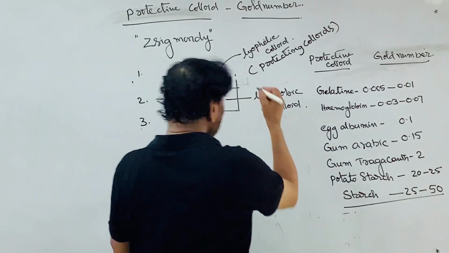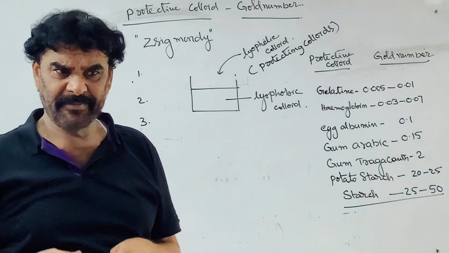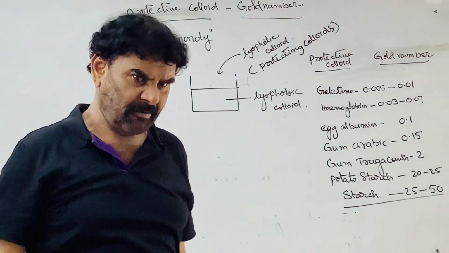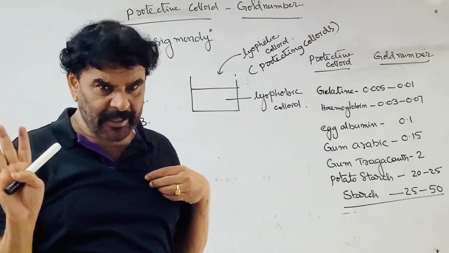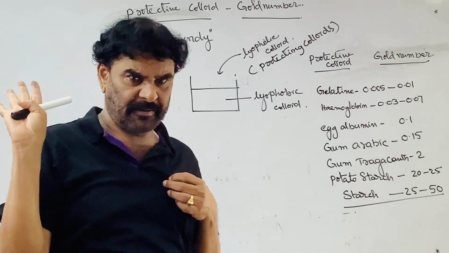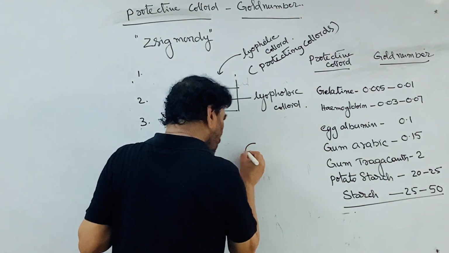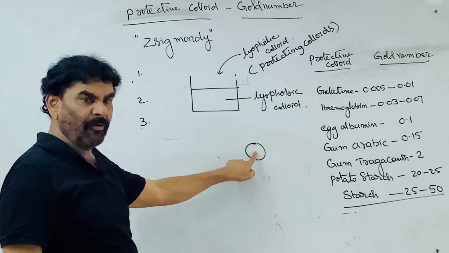The mechanism is very complicated. So many factors have to be taken into consideration which we do not know. I am not going into those details, that is not necessary for us. See what happens. This is a colloidal particle of a lyophobic system.